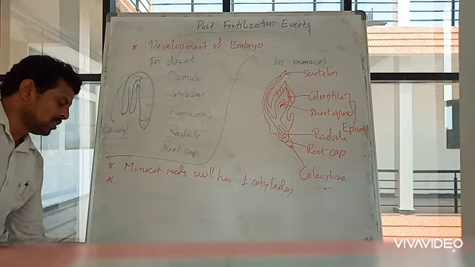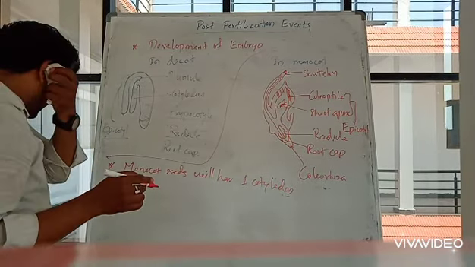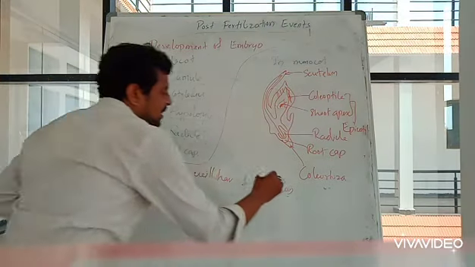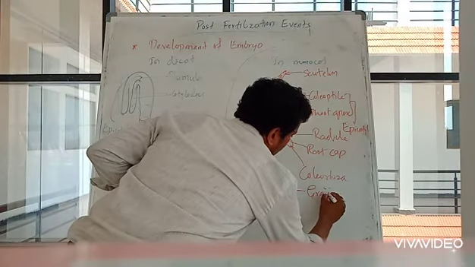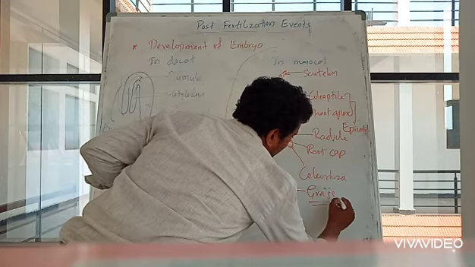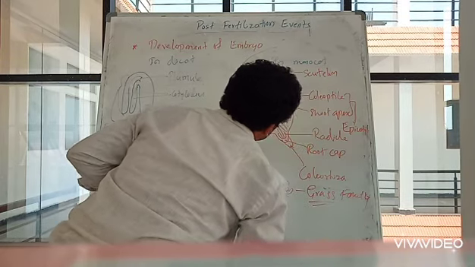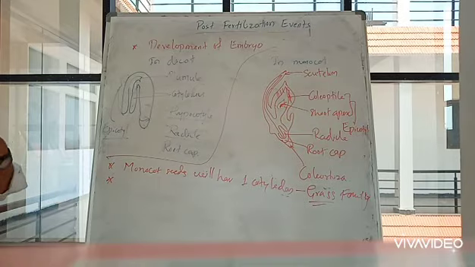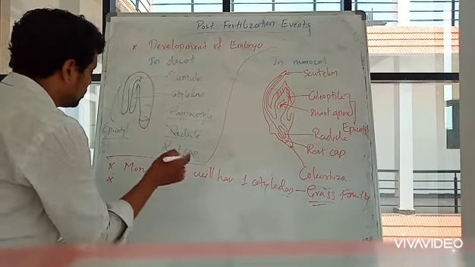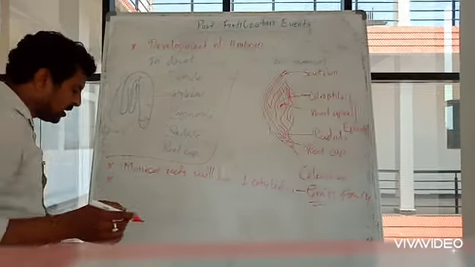Generally the example for this is grass. These are the plants which belong to the grass family. Okay, so they have one cotyledon.